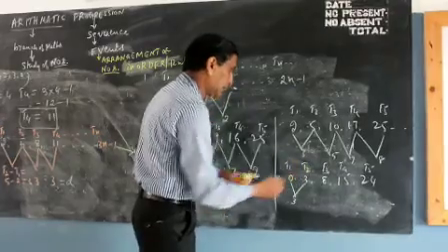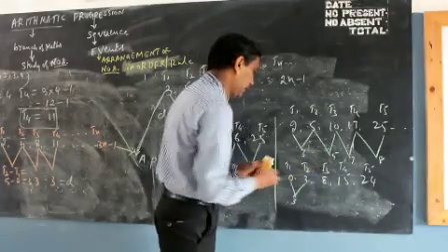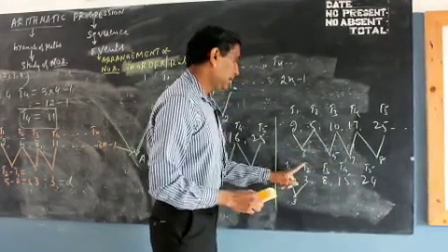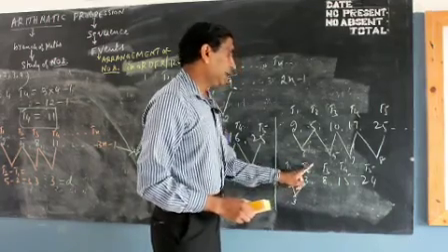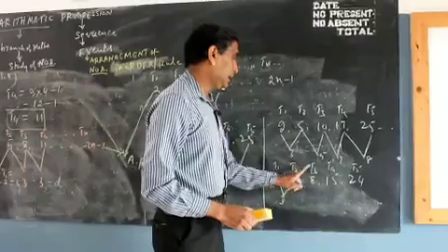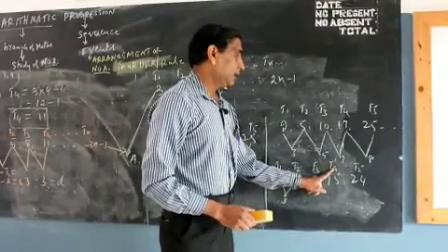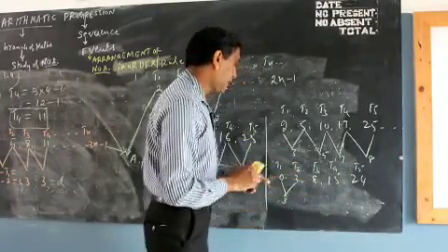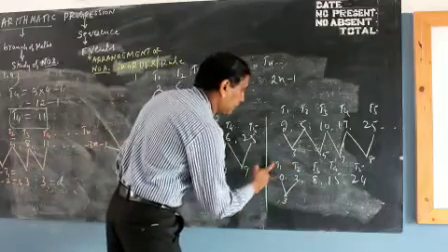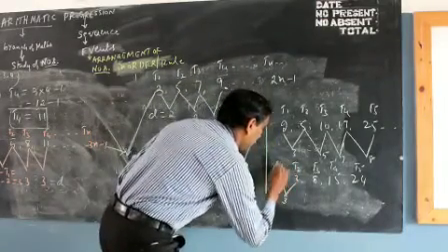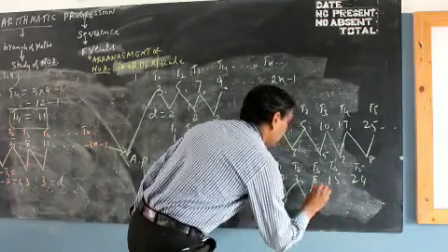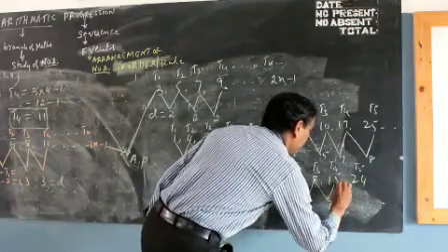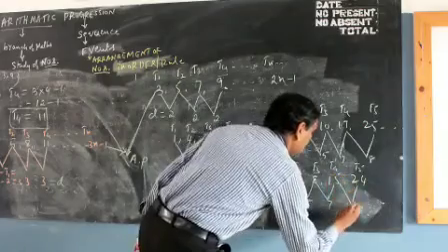If you take it like this, from left to right, T1 and T2. T2 is the next term to this one. T1 is the previous term to T2. T2 is the previous term to T3. T3 is the previous term to T4. T4 is the previous term to T5. How to find the difference is T2 minus T1. 3 minus 0 is 3. 8 minus 3 is 5. 15 minus 8 is 7. 24 minus 15 is 9.